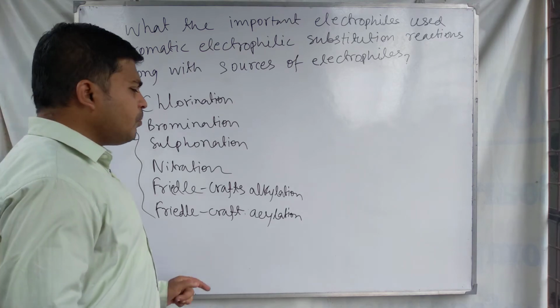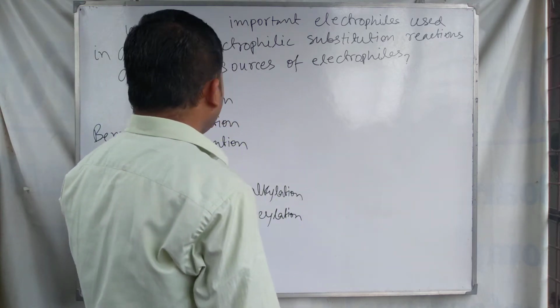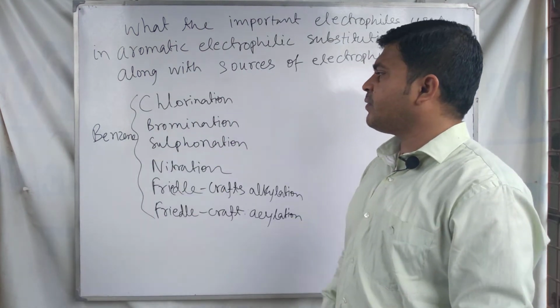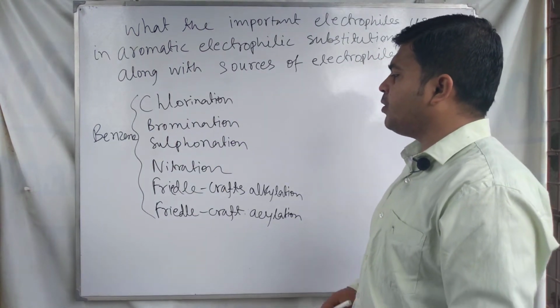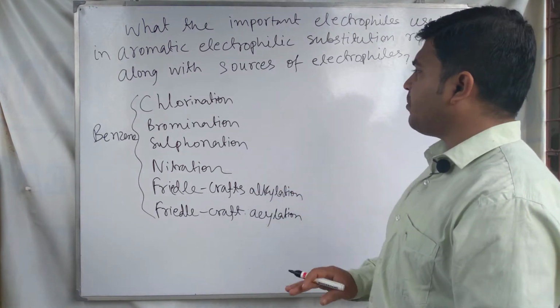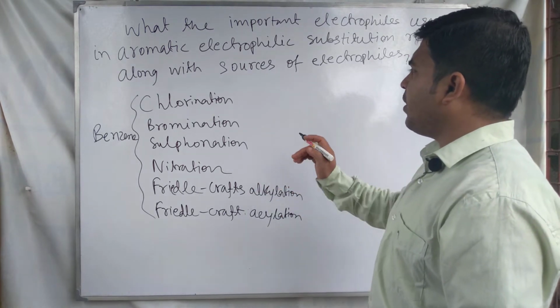What are the names of the electrophiles?